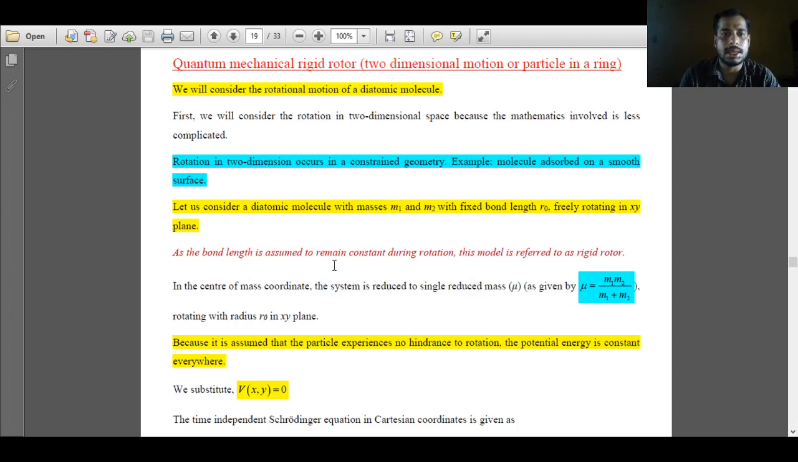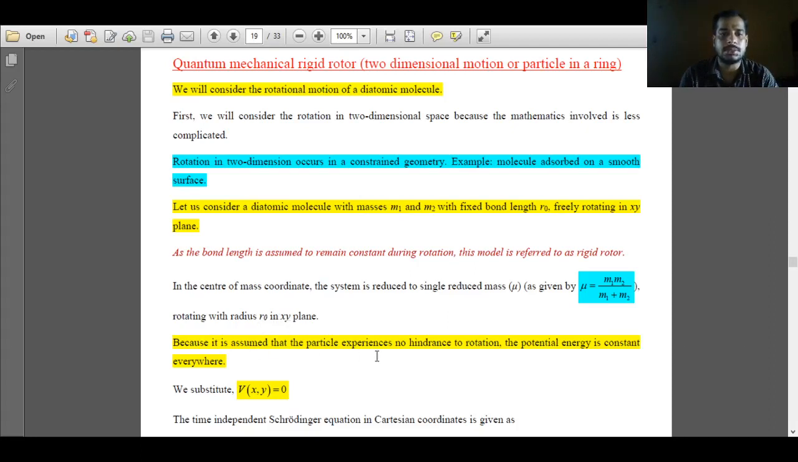As the bond length is assumed to remain constant during rotation, this model is referred to as the rigid rotor model. And again we are considering the center of mass coordinate system, and for it we will be using the reduced mass of the system, which is given as m1 m2 over m1 plus m2, where m1 and m2 are the masses of the two atoms involved in the bond. So this is a rotating system in the xy plane with a fixed radius of r0.